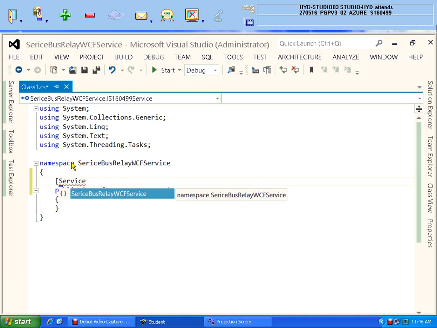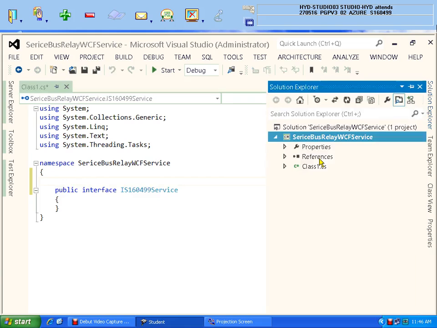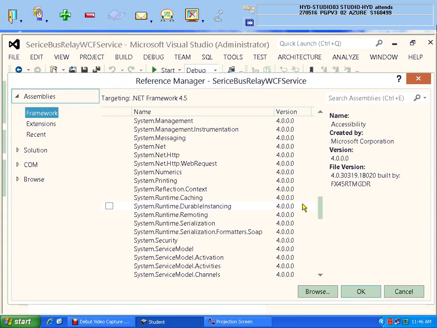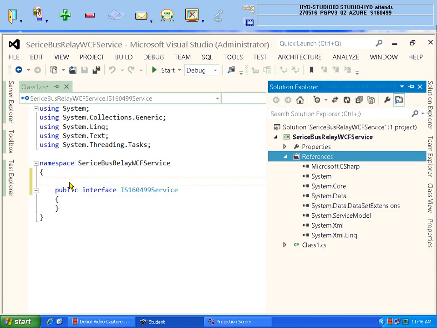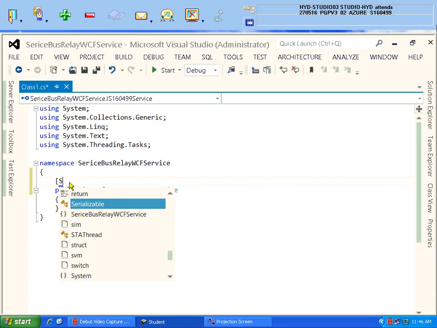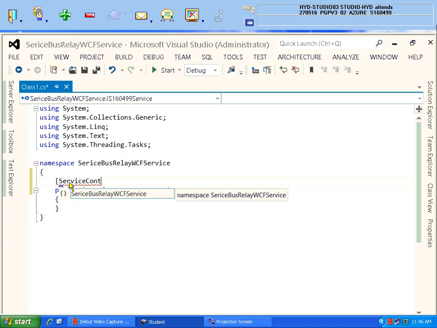No. Why? I already told in the last classes also, you should add the reference of System.ServiceModel just by right-clicking on your references, add reference, and take System.ServiceModel. We finished this last time only, okay? The same I repeated. Once you have taken it, you write ServiceContract. But if it is still not recognized, don't worry.